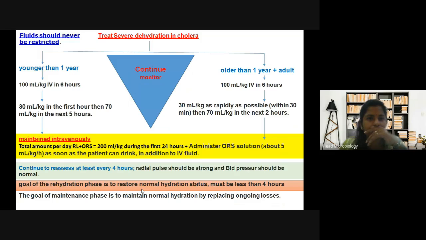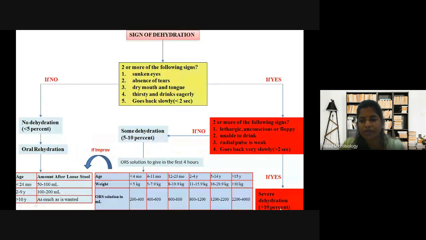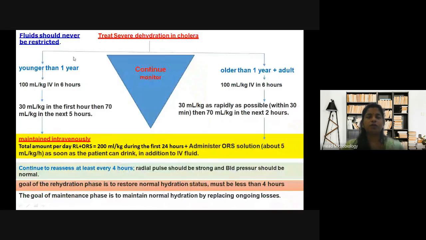Now, treat severe dehydration in cholera. Here you have stopped at severe dehydration. These were the partial ones, no? For some dehydration, you give ORS and you can treat. But if it is severe dehydration, you have to do continuous monitoring. You have to continuously monitor.